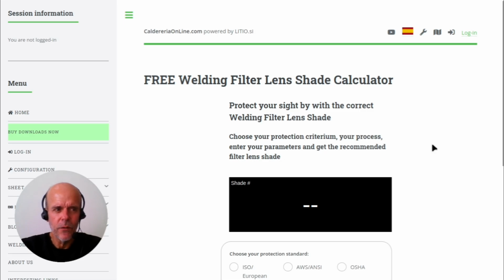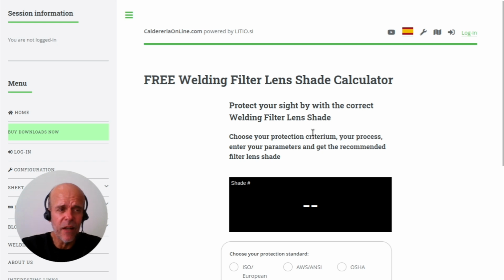This is where our welding filter calculator comes in. The calculator helps you choose the correct lens shade based on three factors. So, I am already in caldereriaonline.com, not necessarily logged in.